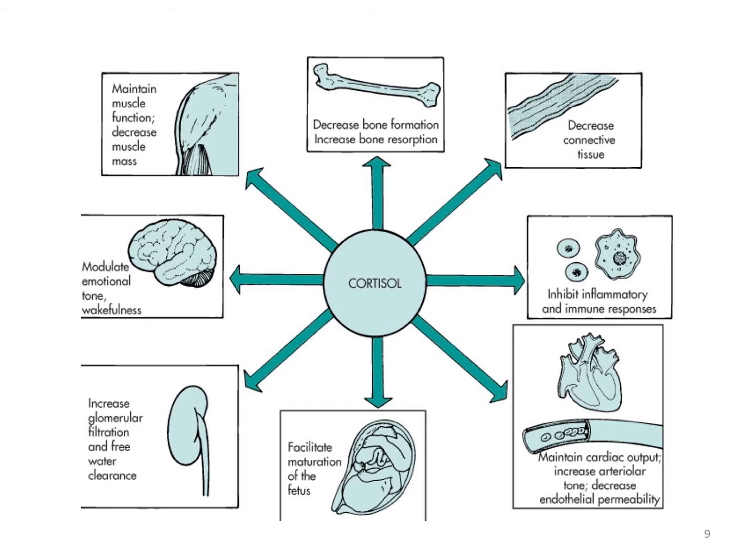It maintains the cardiac output, increases the arteriolar tone, and decreases the endothelial permeability, thereby increasing the blood pressure. It facilitates the maturation of the fetus in uterine life. It increases the glomerular filtration and free water clearance. It modulates the emotional tone and wakefulness. It maintains muscle function, but it decreases the muscle mass by catabolizing the protein to form amino acids.